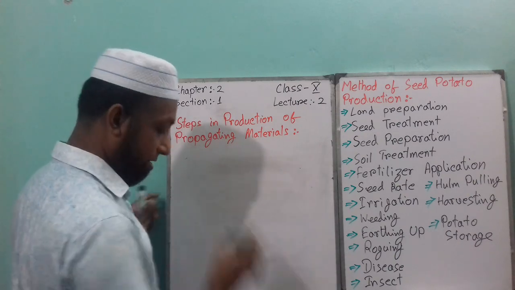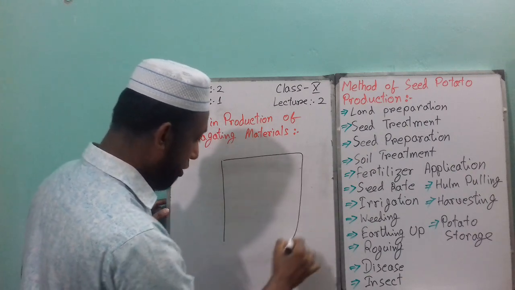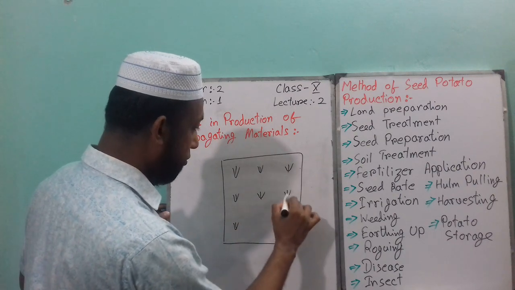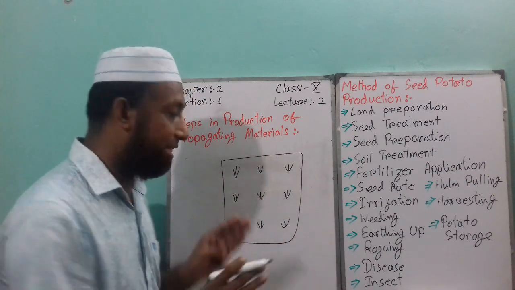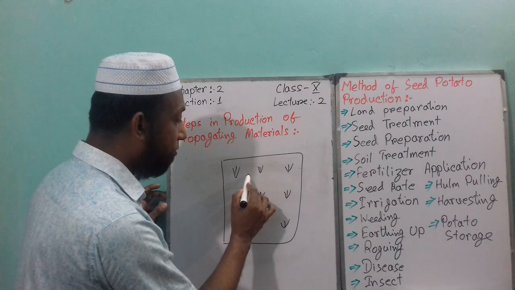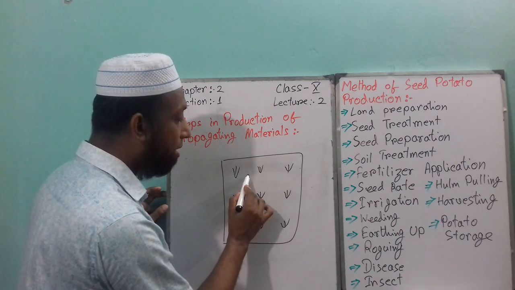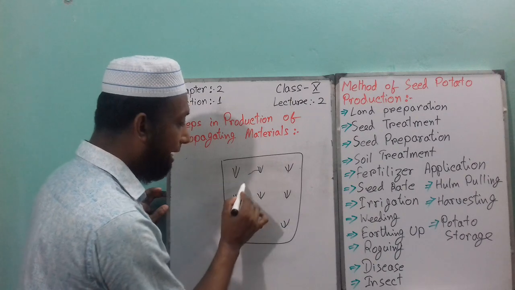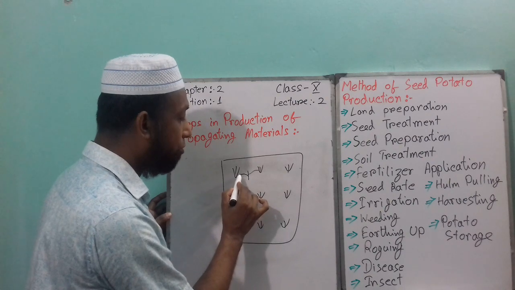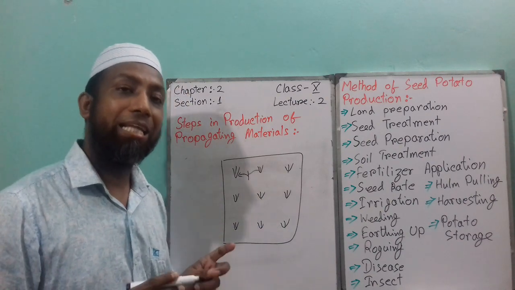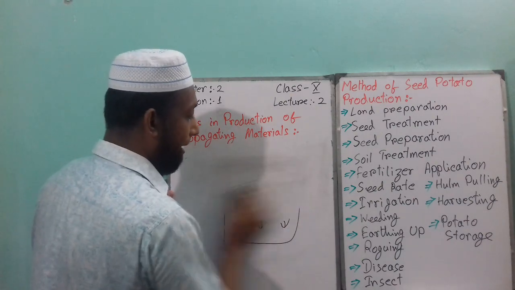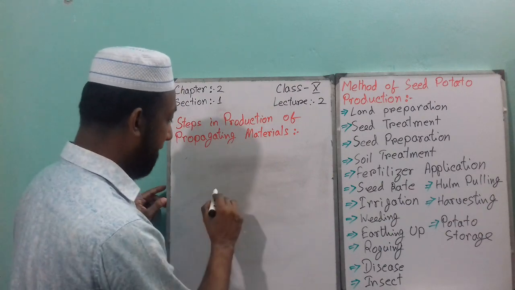Imagine this is your potato field and this is the plant of potato. What you should do is uplift the soil from here, half the portion of soil from here to here and the other half from here to here, onto the root zone of the plant. This is called earthing up, and this will look like this.